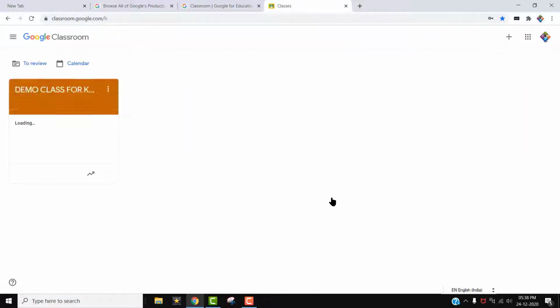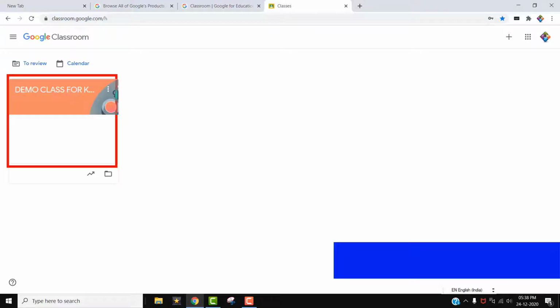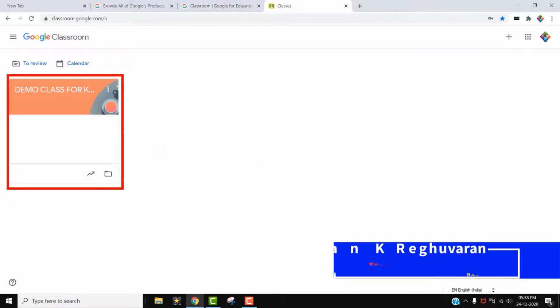Now we are entering into the Google Classroom. This is the Google Classroom interface. Already I have one classroom in this, that is one classroom tile. We can call this a classroom tile.